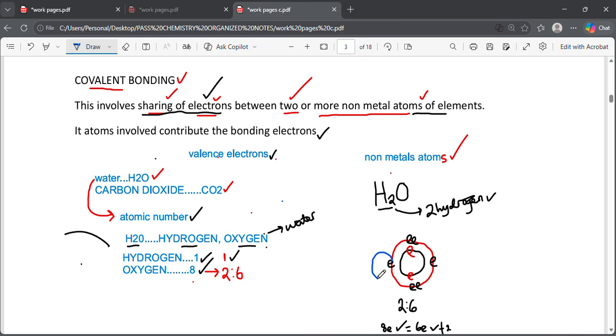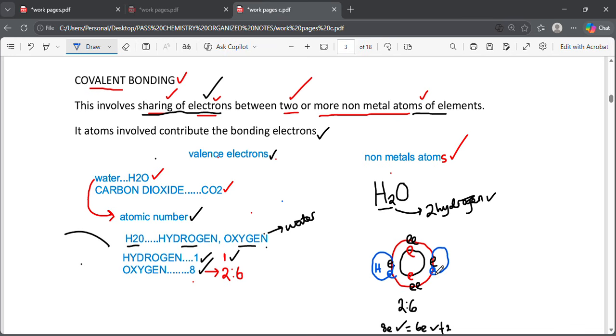Let me change the color. Water is blue, so let me use blue. So 1 is going to come here. It is going to attach itself here. Remember, it is sharing, and it is going to contribute its 1 electron. Let me represent it by a blue color. So each 1 electron is going to come here. What is sharing? It is hydrogen.